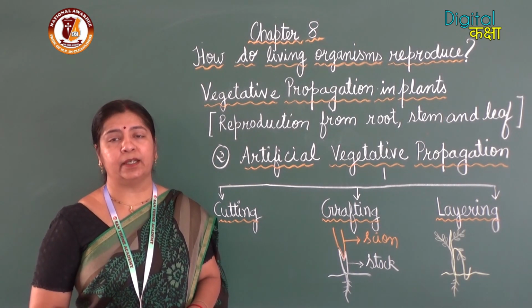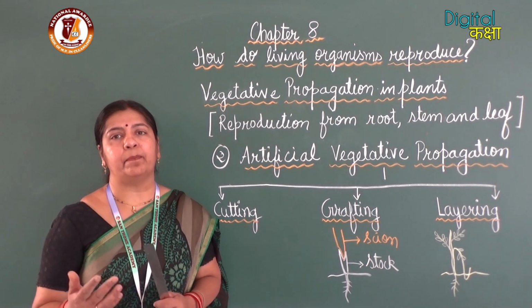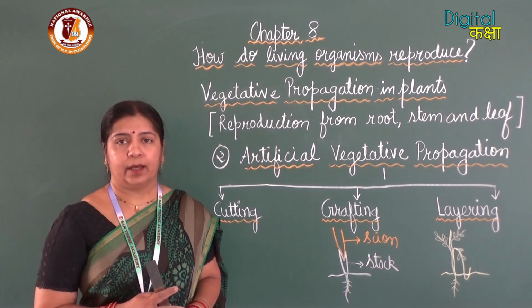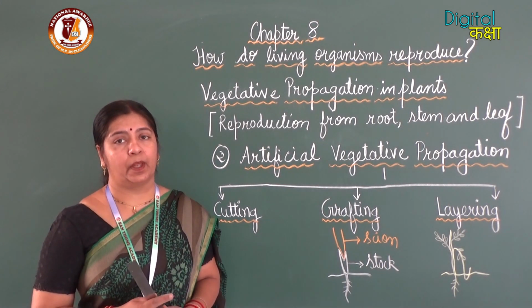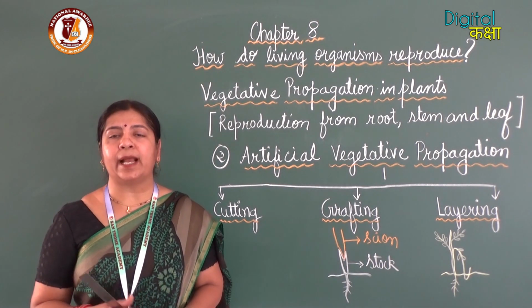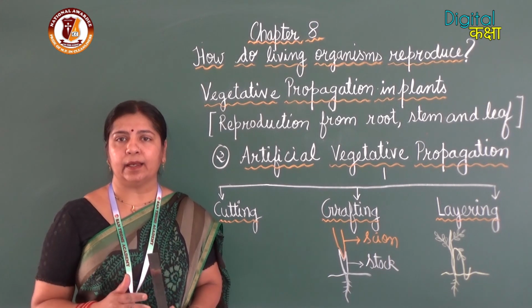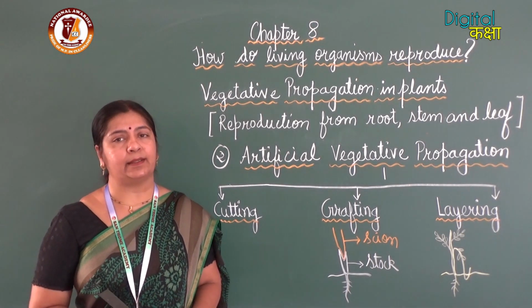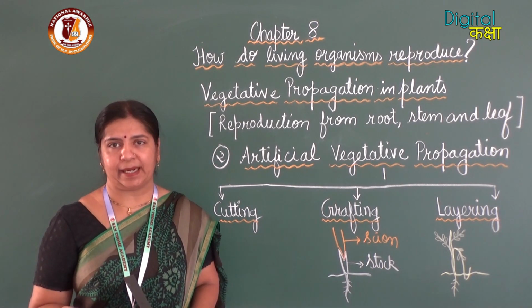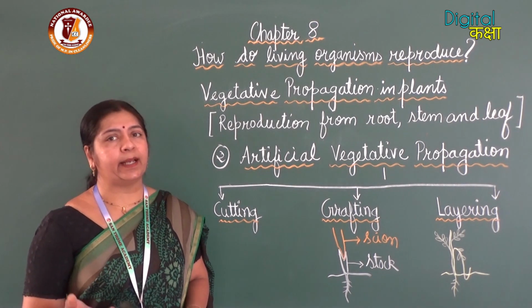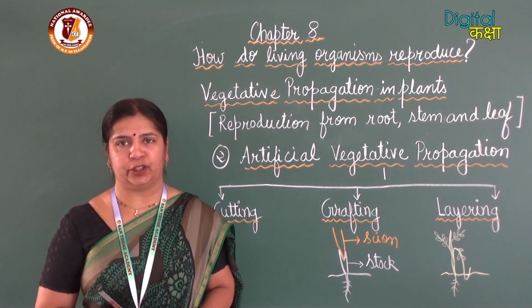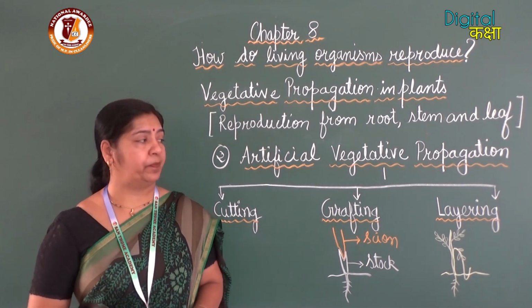Layering is a method which is mostly used in plants where we want the exact copy of the parent plant. So there can be two types of layering, air layering or ground layering. Ground layering, example jasmine, chameli. So ground layering is useful in the plants which have flexible branches like jasmine.